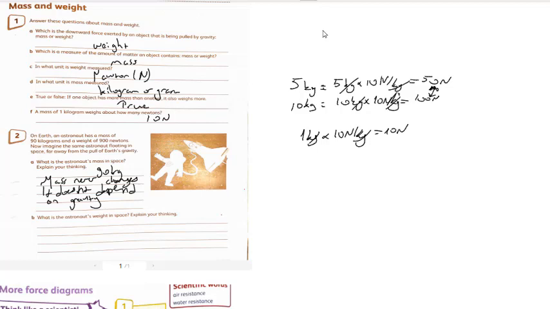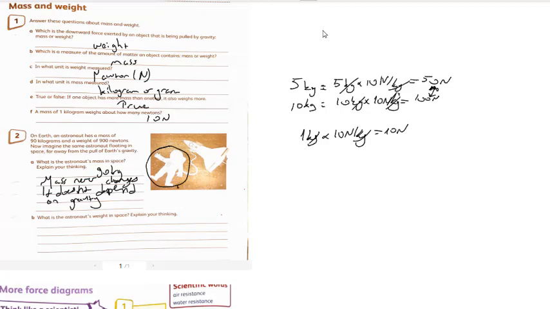What is the astronaut's weight in space? Explain your thinking. Guys, this astronaut is not staying on any planet, he is just in space like this, as you see. It means there is no gravity here, because he is not on any surface. That's why the gravitational force applied by planets does not exist here.